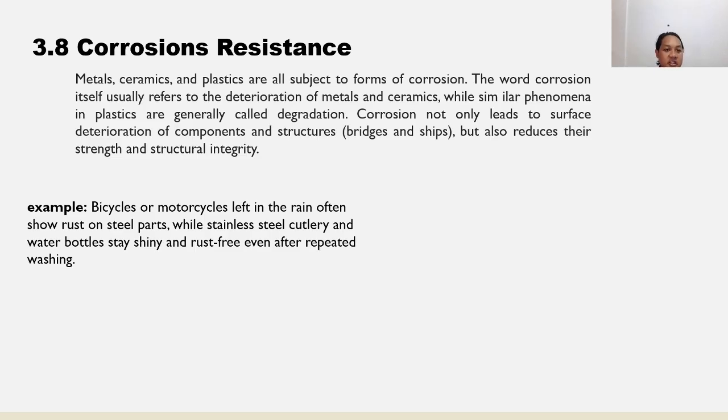An example of corrosion resistance is that bicycles or motorcycles left in the rain often show rust on steel parts, while stainless steel cutlery and water bottles stay shiny and rust-free even after repeated washing.